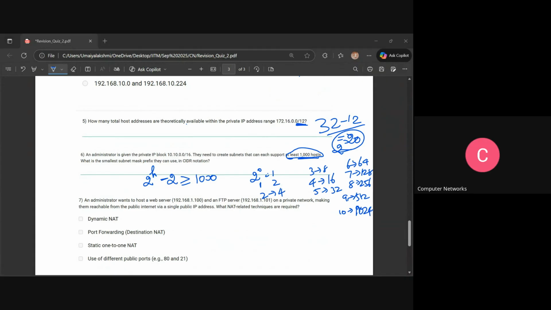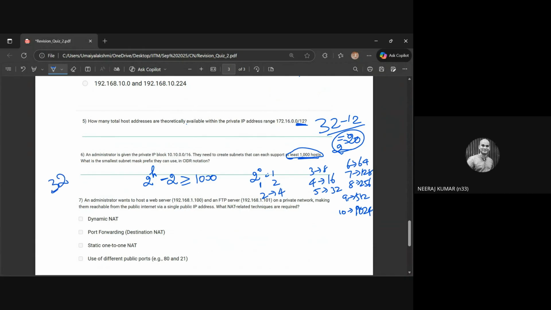So for 10 we get 1024, which is greater than 1000, right? So what will the host bits be? 10.